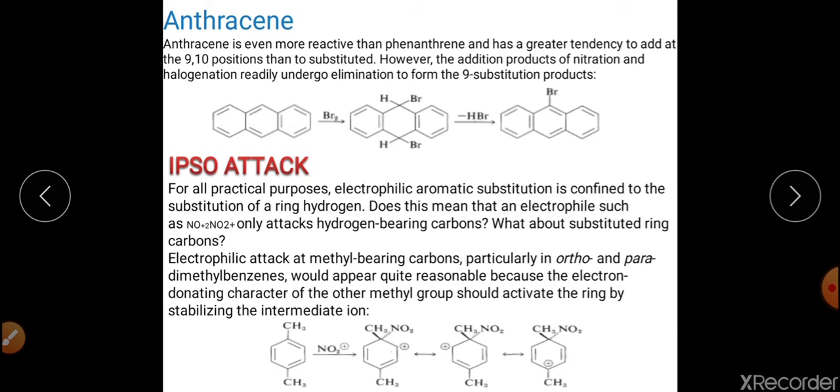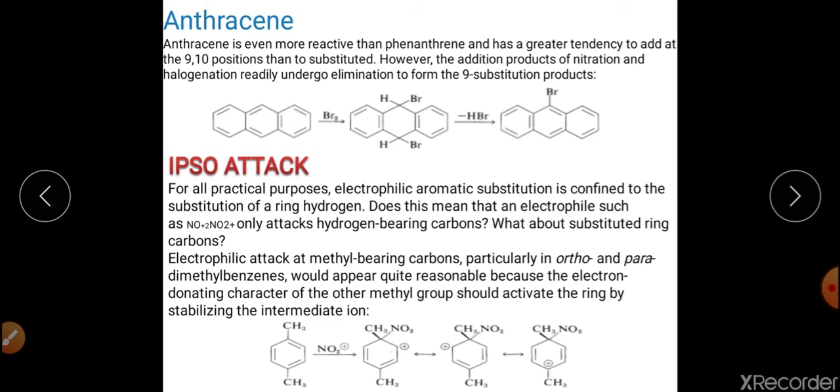And if we are talking about nitration and halogenation, the 9 substituted product will be formed in case of anthracene. So in case of anthracene and phenanthrene, the 9th substitution will happen. In case of addition reaction, in both cases, anthracene and phenanthrene, 9-10 addition will happen.